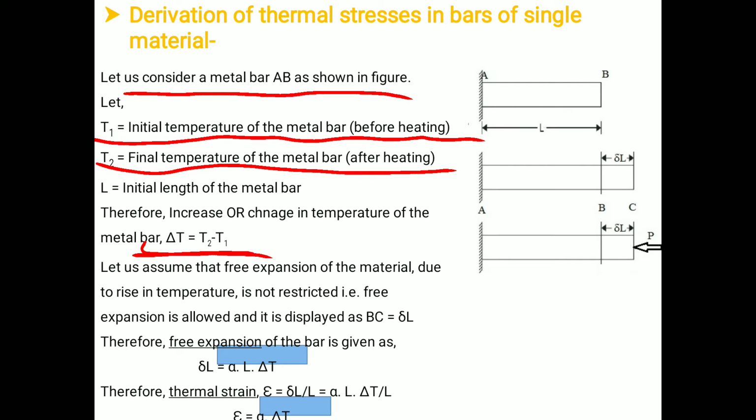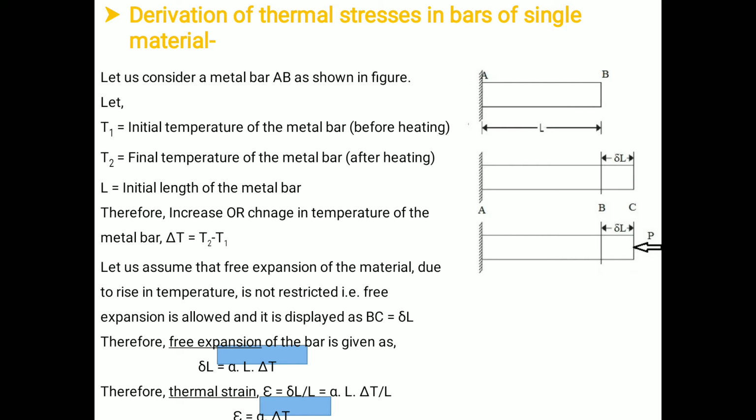In case of natural deformation, the body will be free to expand. Its expansion is not prevented. Therefore, as shown in the figure, we have the free expansion BC equal to delta L. This is the portion BC which is equal to delta L. Initially, we have considered a body AB of length L. That particular body AB is subjected to a rise in temperature. Due to the rise in temperature, the body will get elongated from its original length, and that elongation will be delta L. Therefore, BC is equal to delta L.